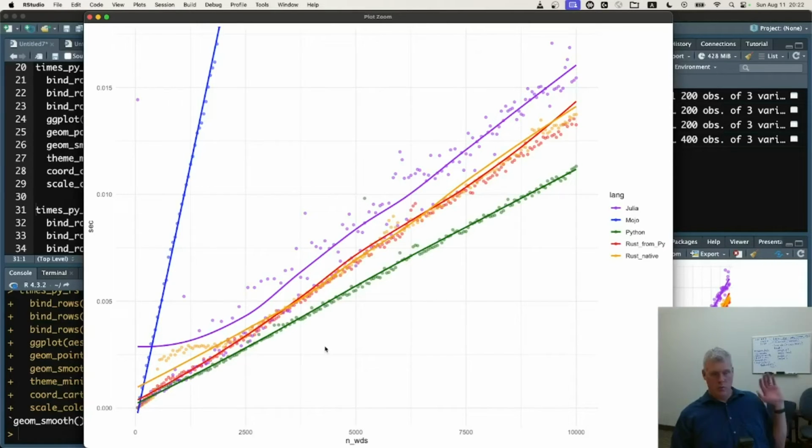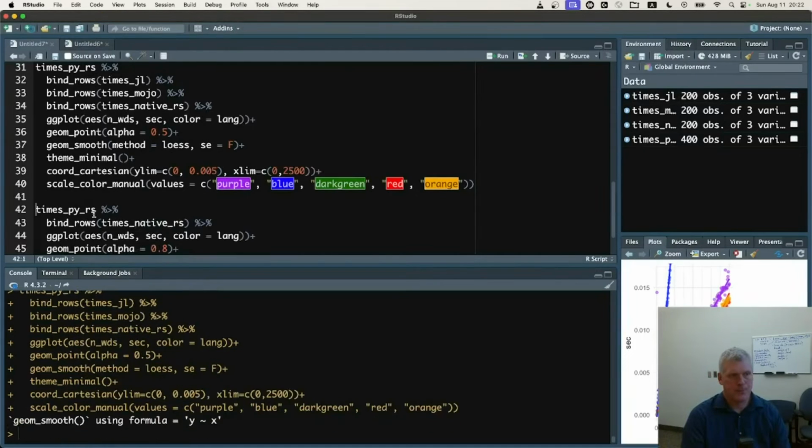So, interestingly, Rust called by itself, that is the yellow or orange dots in here, is basically giving us the same times as Rust called from Python in red. Right? So these yellow or orange dots and line here are basically on top of the red line and dots there. Except down here in the bottom left. The bottom left corner of this plot has something interesting going on. Let's zoom in on that corner.